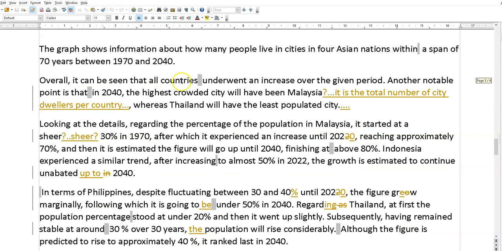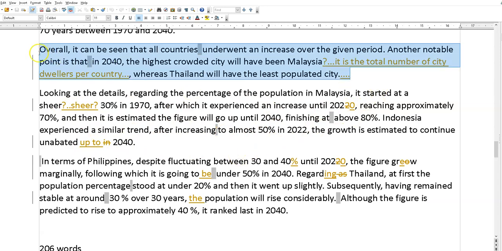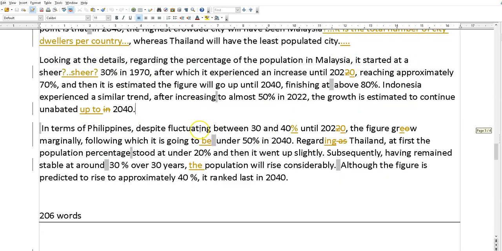Okay, the introduction's good. Increase. Malaysia, highest crowded city. Malaysia's a country, so you can't really say that. It's a total number of city dwellers. Yeah, so that's obviously wrong. Okay. Sheer 30% up to. So there's a few minor things there, but the main thing is the overview. That doesn't really work.